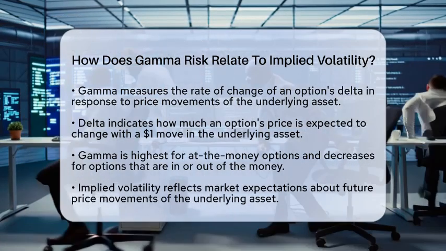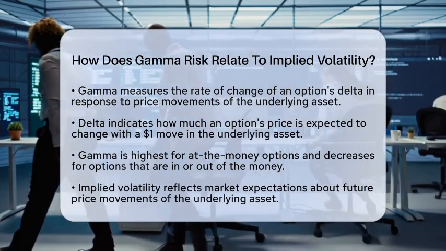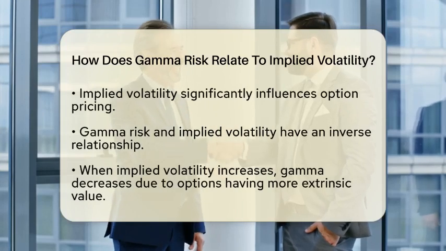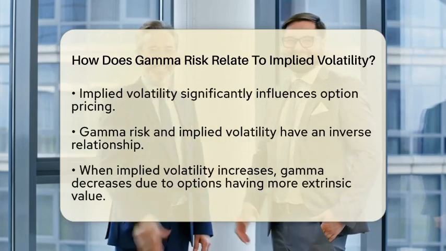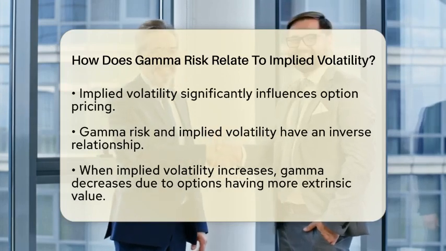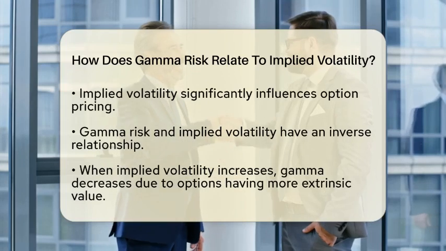Now, implied volatility reflects the market's expectations about future price movements of the underlying asset. It plays a significant role in determining option prices. So, how do gamma risk and implied volatility interact?